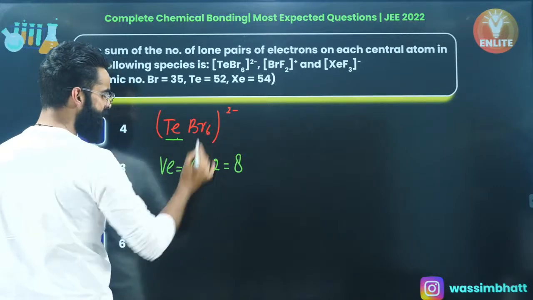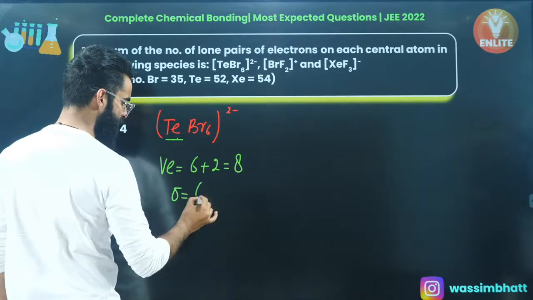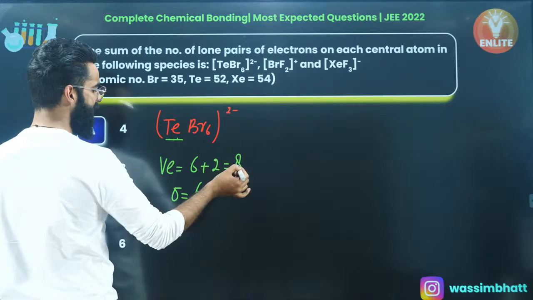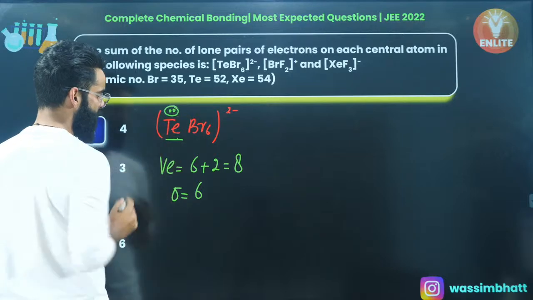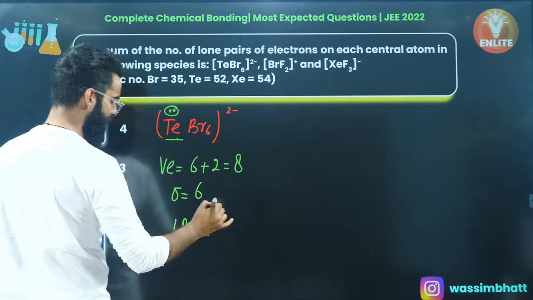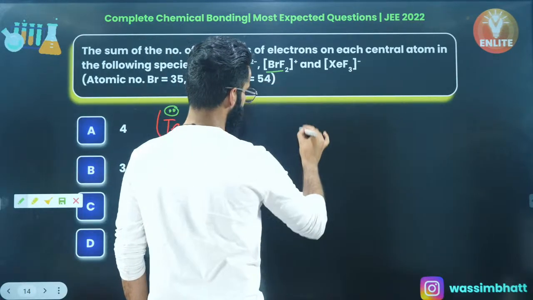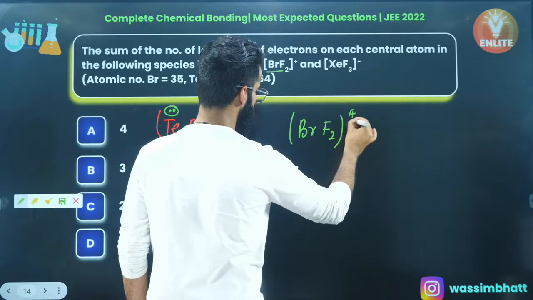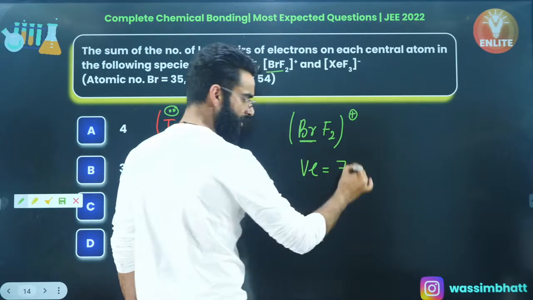How many terminal atoms are there? 6 terminal atoms. The number of terminal atoms is always equal to the number of sigma bonds. So 6 sigma bonds. Out of 8 valence electrons, 6 are used to form 6 sigma bonds. So there will be 2 electrons left as such on tellurium, right? That means there is 1 lone pair on Te. Perfect. So 1 lone pair. Look at the next species given to me. It is BrF2+, right? So how many valence electrons are there with this bromine? 7. It's a group 17 element, right?